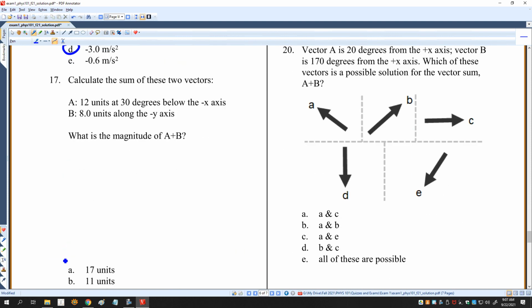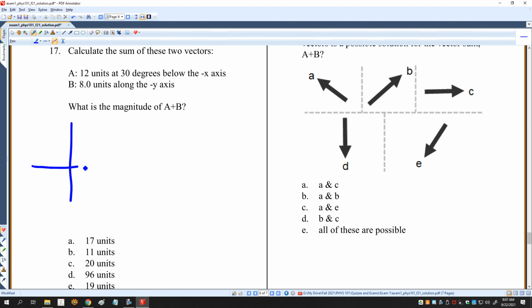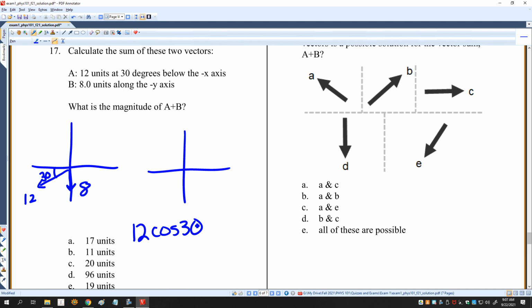Calculate the sum of these two vectors. I always like to draw a picture. That always helps me. 12 units at 30 degrees below the negative x-axis, and 8 units along the negative y-axis. This is 30 degrees. Now I want to find the x and y components. 12 cosine of 30 is 10.4, and 12 sine of 30 is 6.